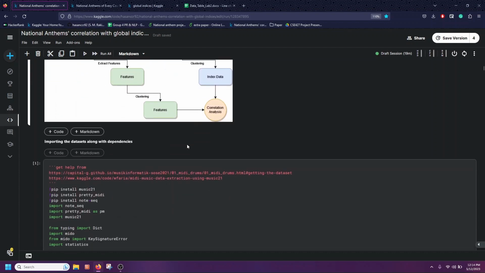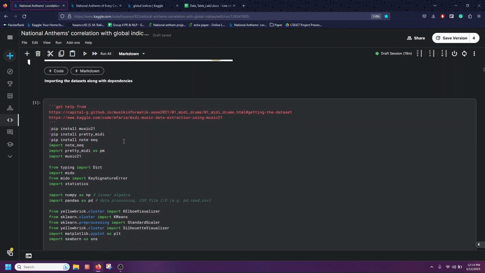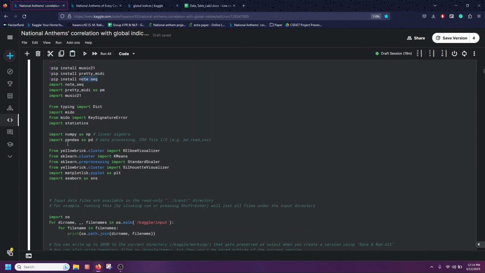First I have imported the dataset along with all the dependencies. I have used the music21 library, the pretty_midi library, the notesec library, and the other usual machine learning libraries.